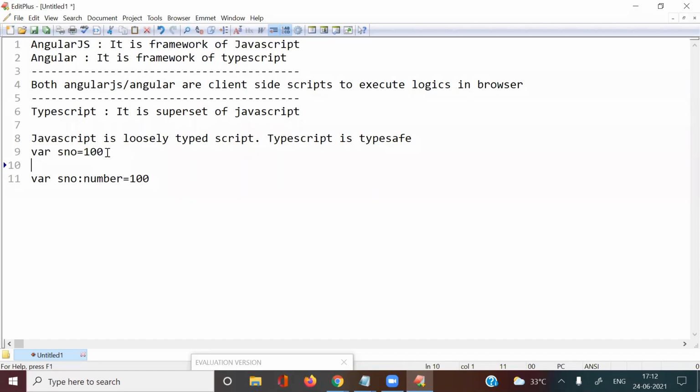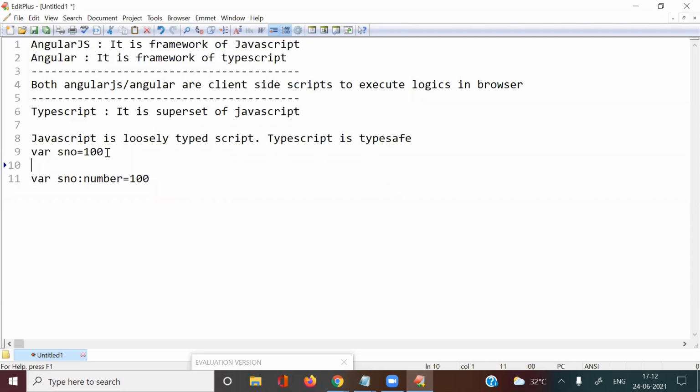But the problem will come at the time of logic execution. For example, I'm performing some arithmetic operations based on the input values. Those input values we are storing in variables. If input values are numbers, then that logic will execute successfully. In case the user is passing any string or any other type of value, then it creates an issue with that logic. Means those calculations will not execute properly, and finally the user will get improper outputs. These types of chances are there to get unexpected results, means mismatch results if the user is passing invalid data.